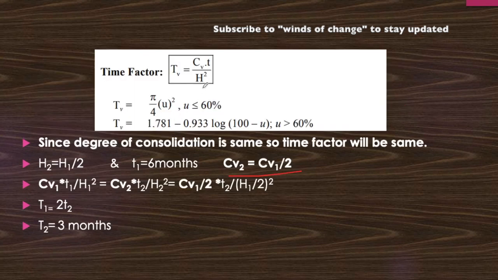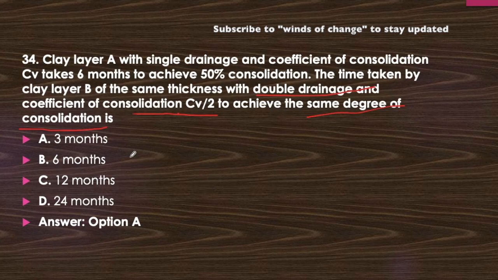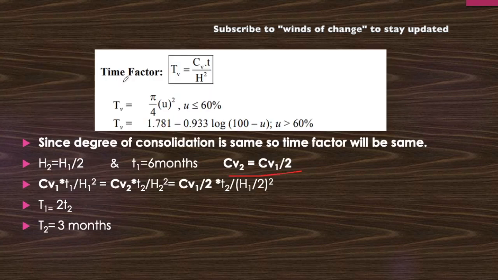Now here this H2 will become H1 by 2, and since T1 is 6 months, which is already given in the question, 6 months is the time for T1. Now T2 we have to determine. Okay, so now comparing CV1 T1 upon H1 square equal to CV2 T2 upon H2 square. So this CV2 can be represented as CV1 by 2 and H2 is represented by H1 by 2. So the solution that comes out here is T1 equal to 2 times T2. Since T1 was 6 months, T2 will be half of it, that is 3 months.